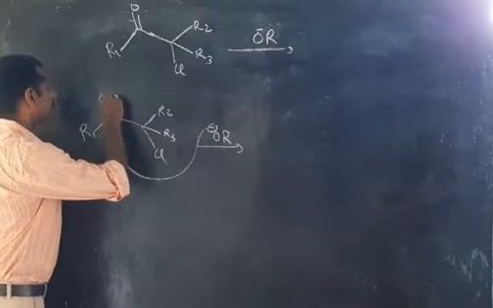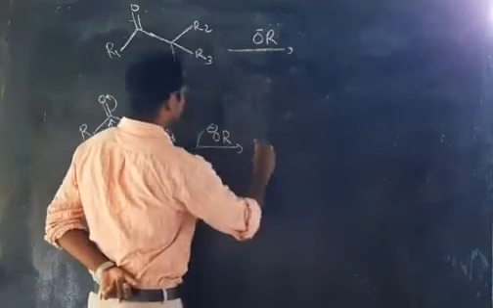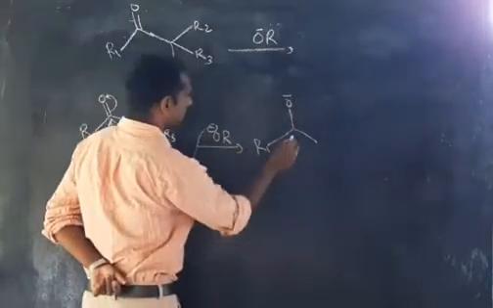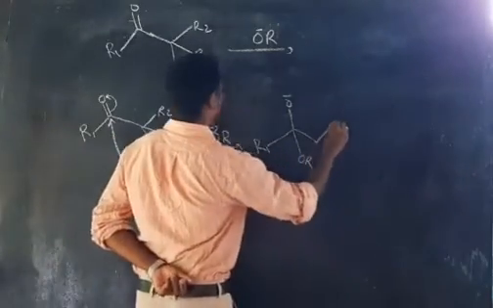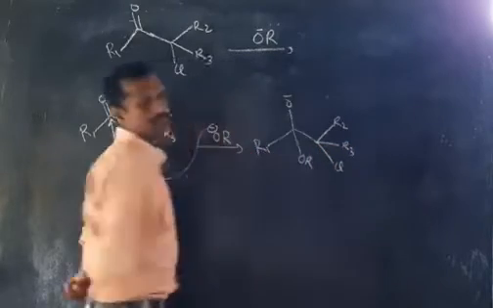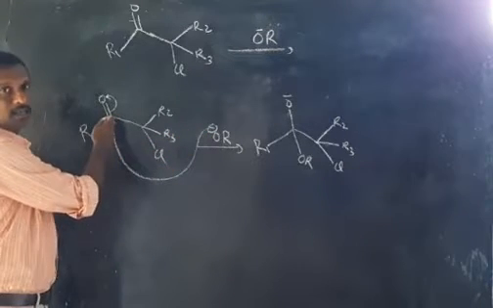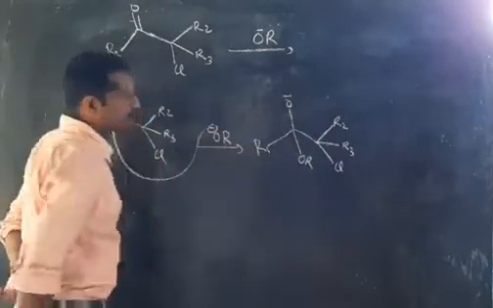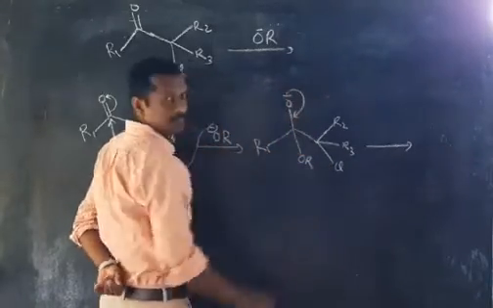Then this bond will be shifted, and we are getting this structure. Again R1, here it is O minus, and here it is OR. Again here it is R2, R3, and here it is Cl. Clear? O minus is attacking the carbonyl carbon, the bond is shifting to O minus, and you are getting this structure.